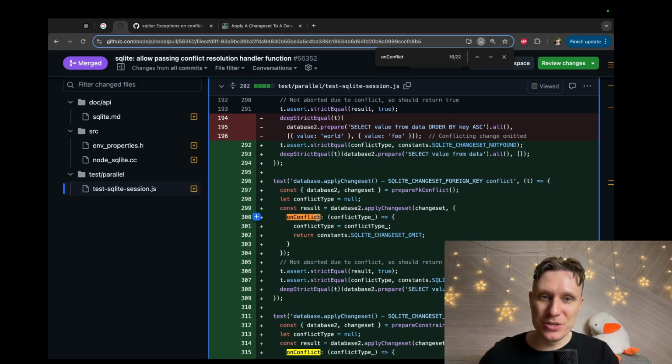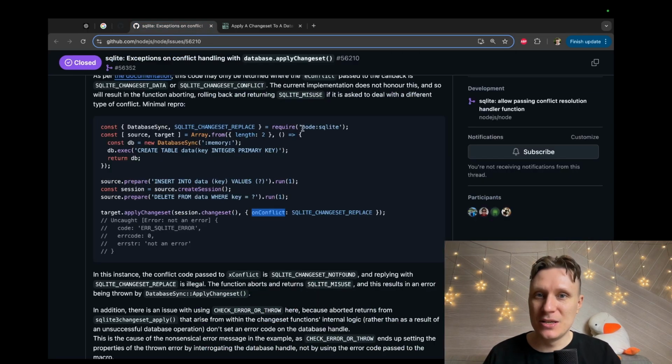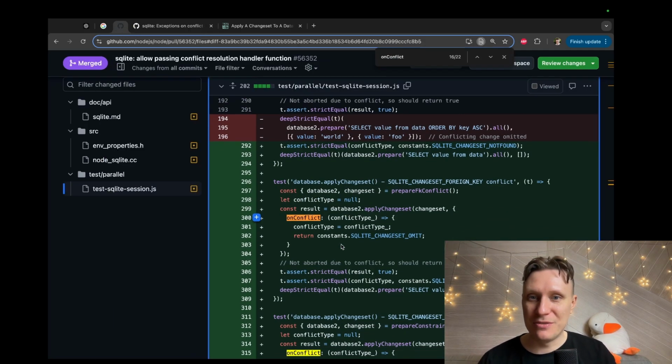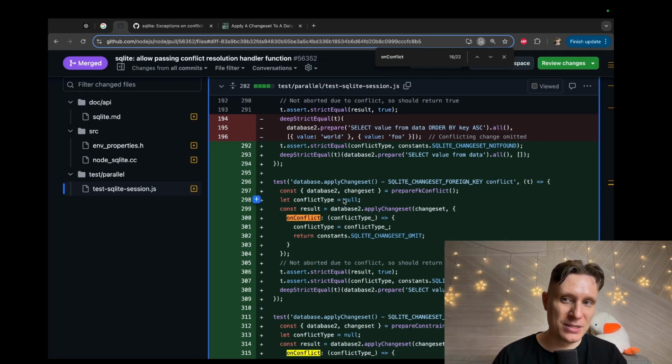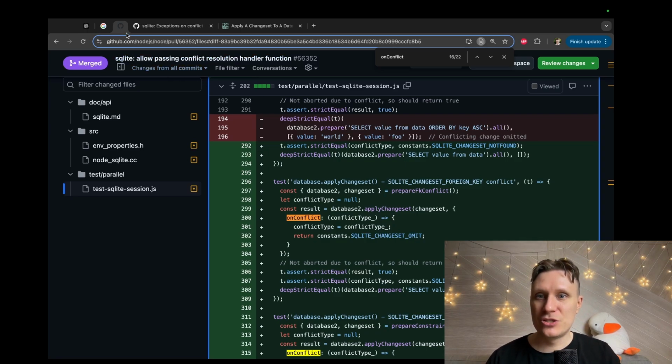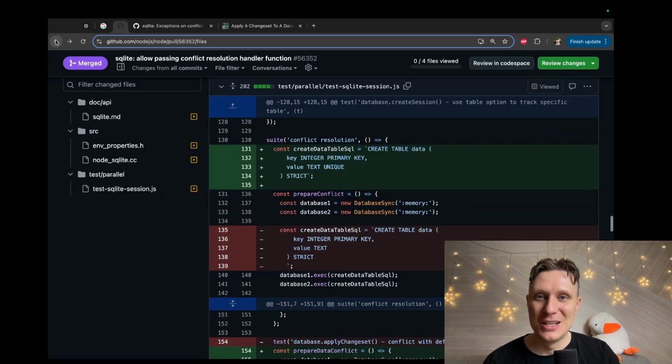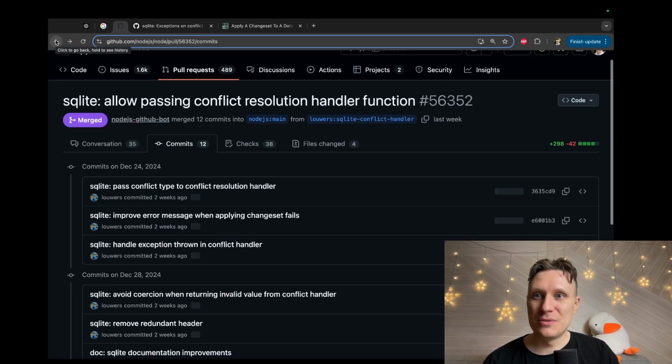Put some breakpoints. Try to understand the Node SQLite. I haven't played with it yet. I don't know how it works. Try to build this stuff. I built Node.js, but I haven't built tests. So at least we need to try to check out this commit. Yeah. So how to do it?